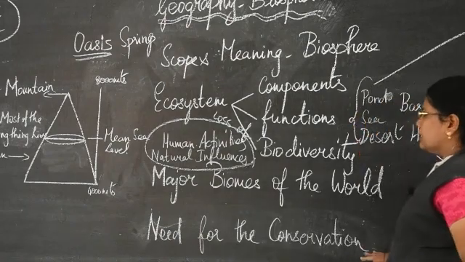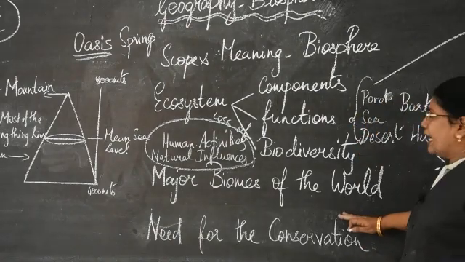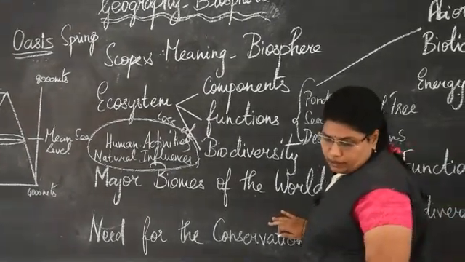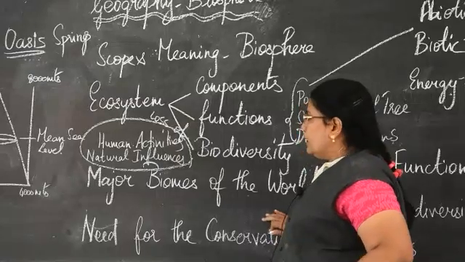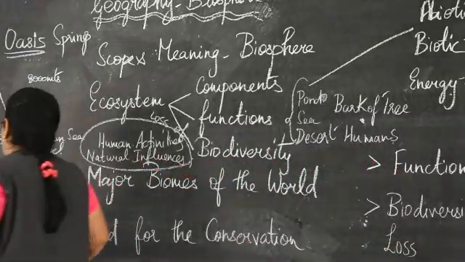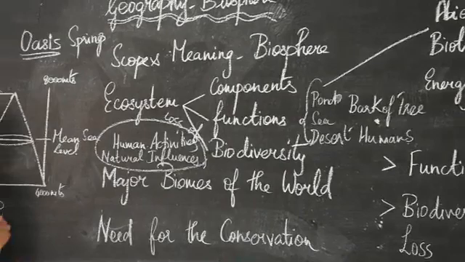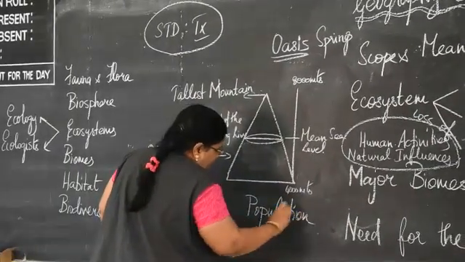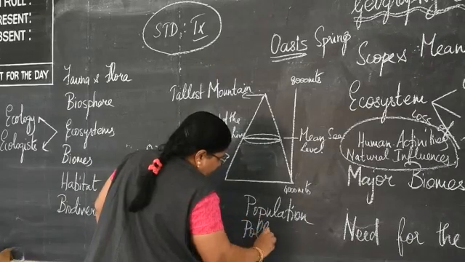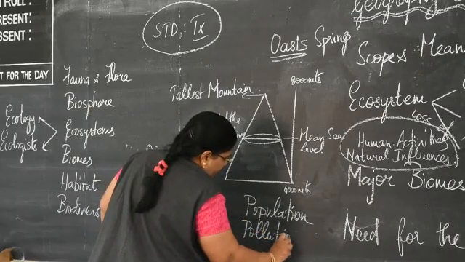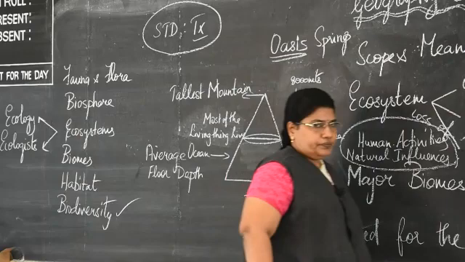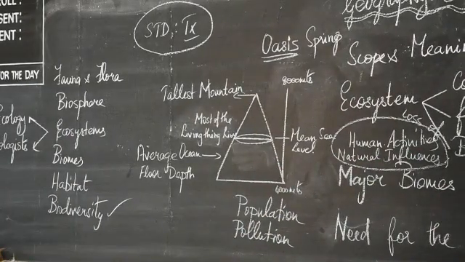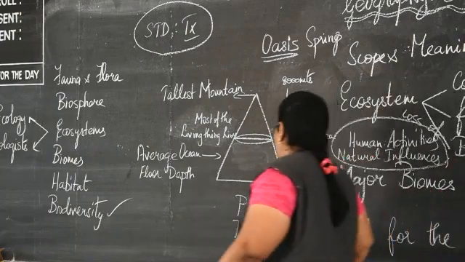Now human beings destroy the natural habitats of all these plants and animals that are found on the earth. Mainly it happens because of the population rise. By human beings we pollute, so by pollution also, and we also exploit all these biological resources.